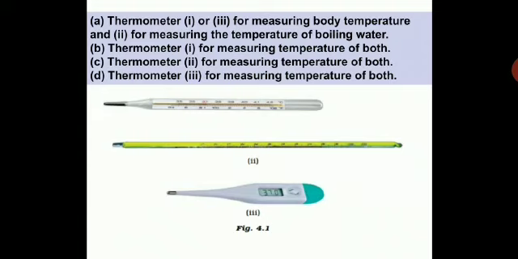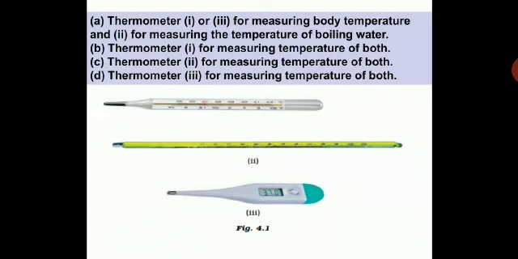You have a clinical thermometer, the second one a lab thermometer, that is laboratory thermometer, and the third one is a digital thermometer, which is also a clinical thermometer. Nowadays we use digital thermometers for clinical purposes. So the third one is a digital thermometer which is used for clinical purposes. So now you have to find the correct option from all these four.